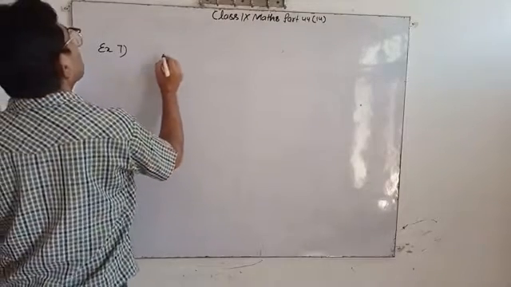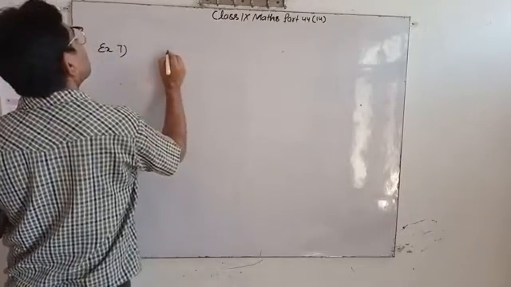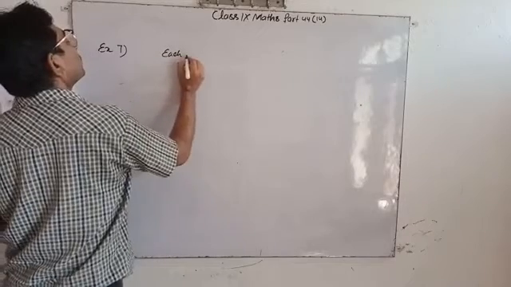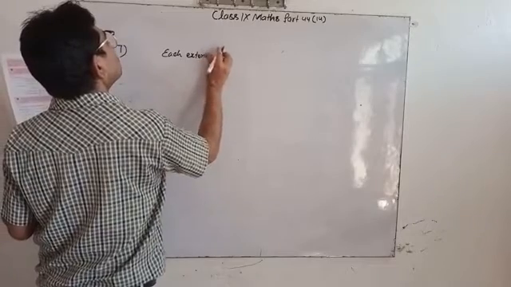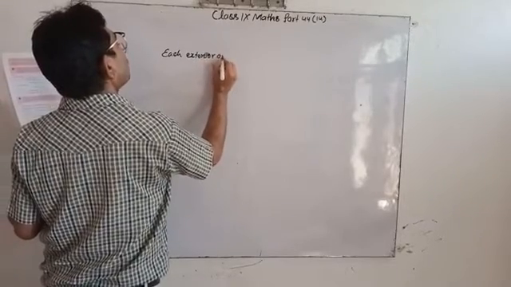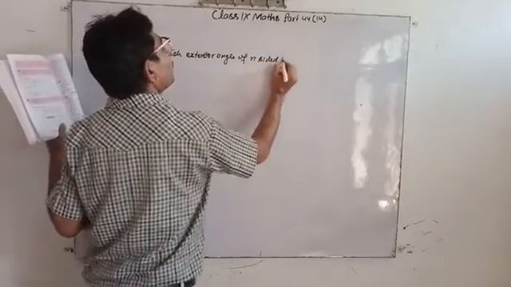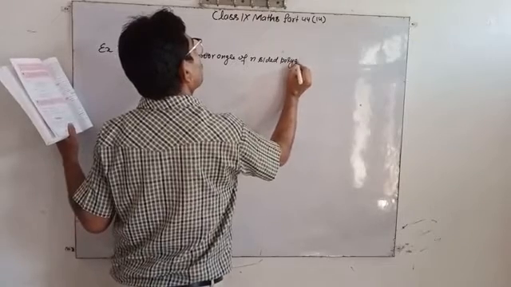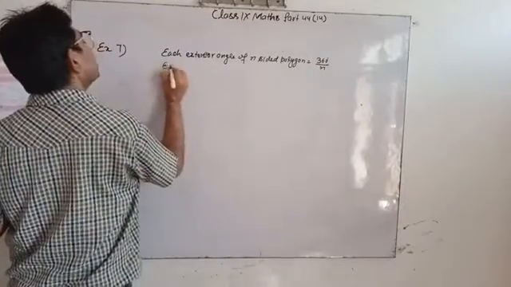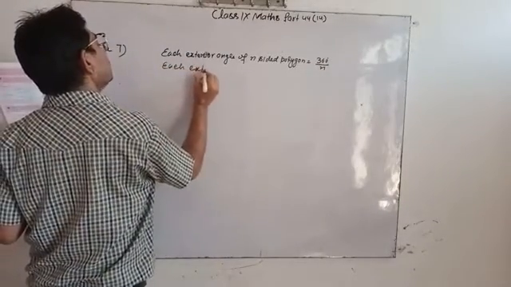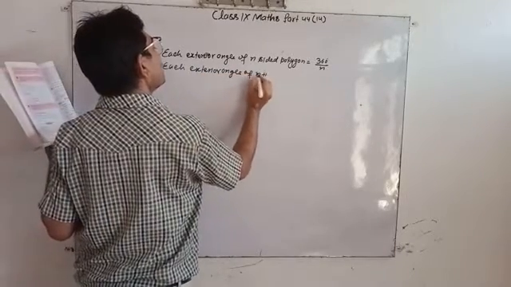According to the question, each exterior angle of an n-sided polygon equals 360 degrees by n, and each exterior angle of an (n plus 1)-sided polygon is 360 degrees upon n plus 1.